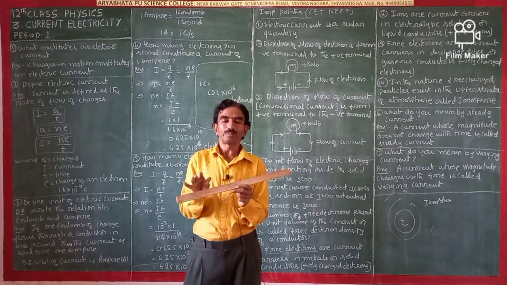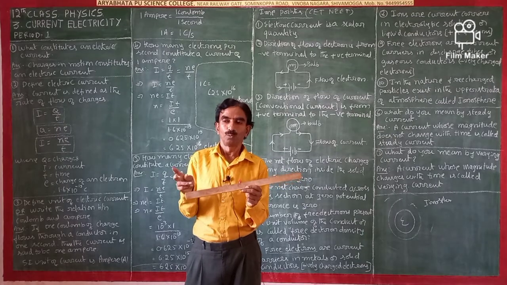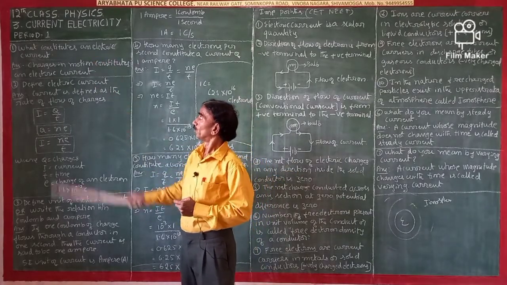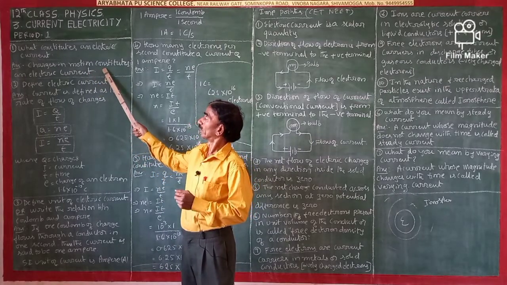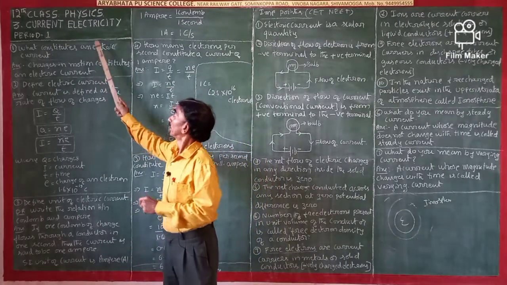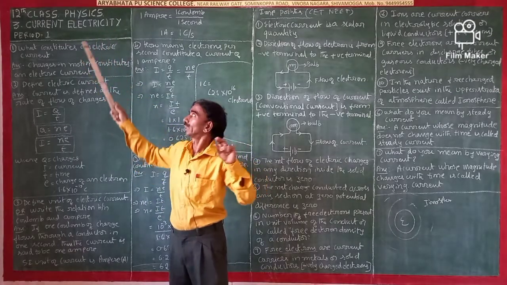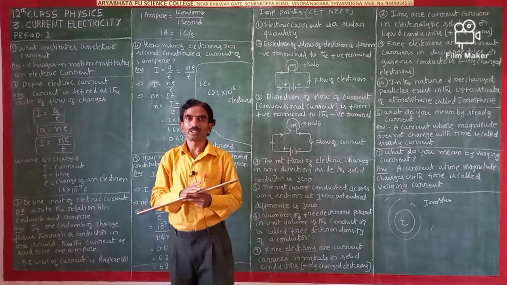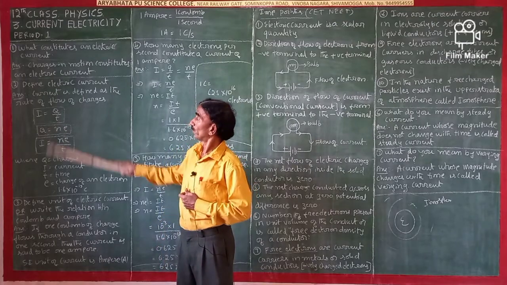Motion means current. Whether it is a flow of water, fluids, or air, that which is moving is the current, that is, moving charges. So flow of charges, charges in motion, constitute the electric current. Electric means electric charges, current means moving. Electricity is the process of moving of charges. Charges under motion are called electric current.